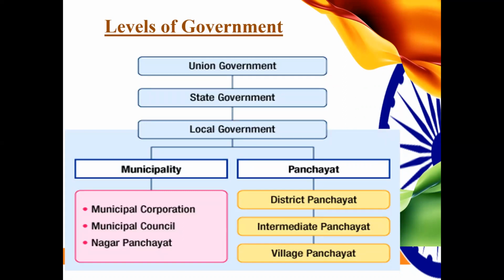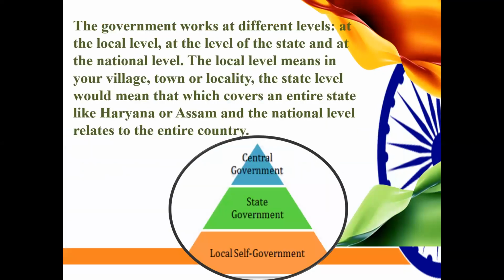At the topmost level, we have the union government or the central government. And after the central government, we have the state government, followed by the local government. The local government is further divided into 2 parts, which is the municipality, which is for the small towns and the cities, and then the panchayat, which is for the village.